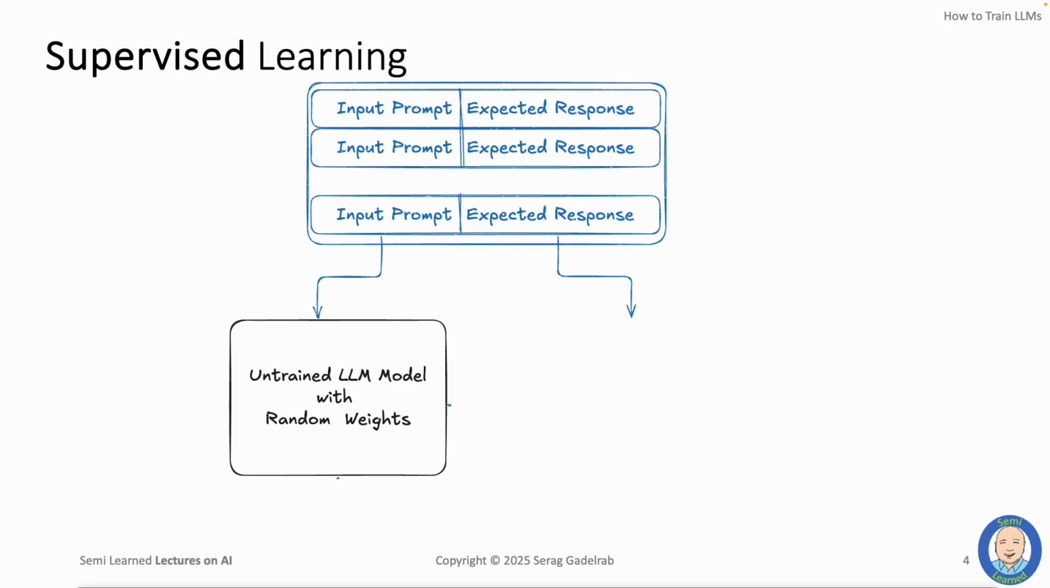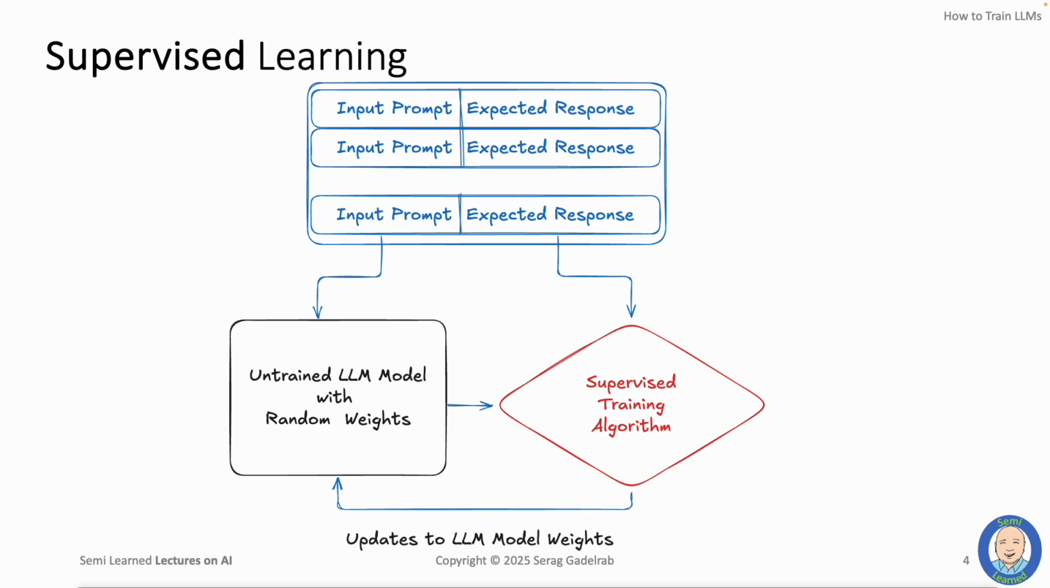So, an untrained large language model, or LLM for short, starts with random gibberish weights. To teach it, we present the input prompts to this untrained model, and we get it to produce an output, which will likely be garbage to start with. But the supervised training algorithm is going to compare that garbage output with the expected response and use the difference to create small updates to the random model weights. So now the weights have just become a little bit less random.